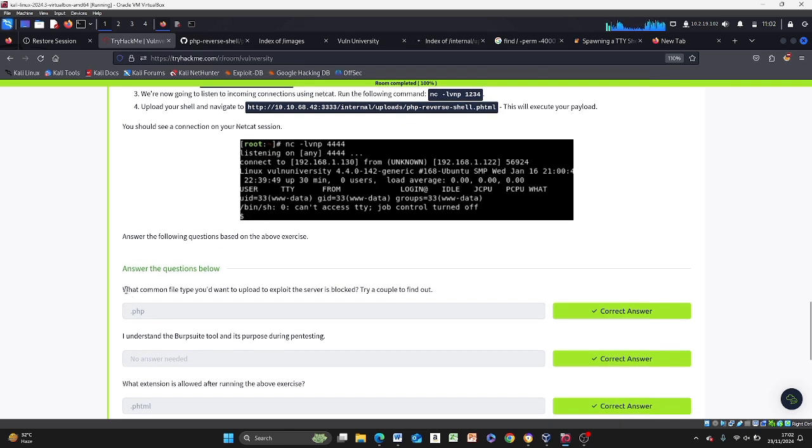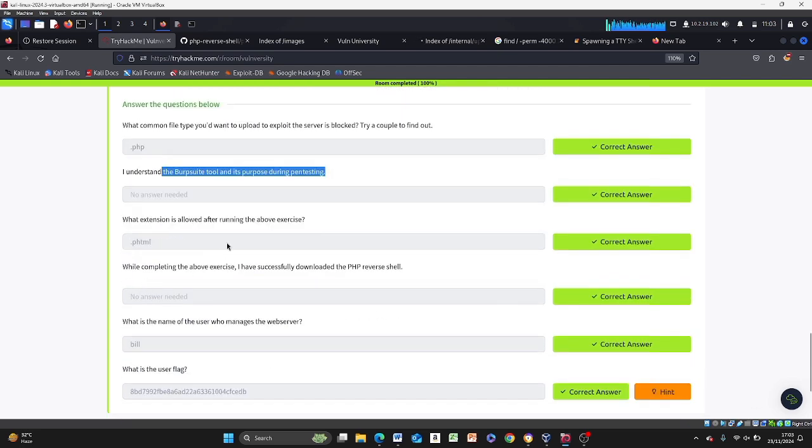So answer the following question. What common file would you want to upload to exploit this server to see that it's blocked? By default, PHP is the main extension that is actually blocked. All right. Different variations of PHP, so it's actually PHP. So I understand the Bobsy tool and its purpose during pen testing. What extension is allowed after running the above exercise? Obviously, PHTML is what we use when compiling the above exercise. I successfully uploaded.